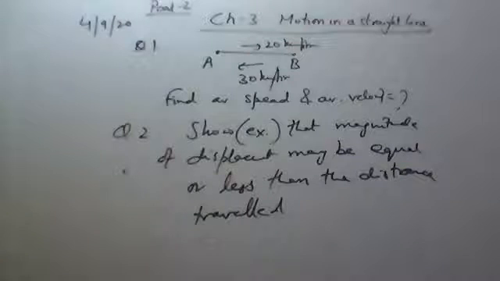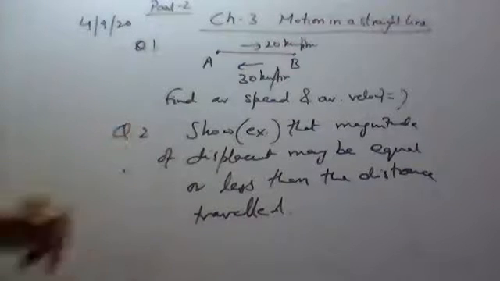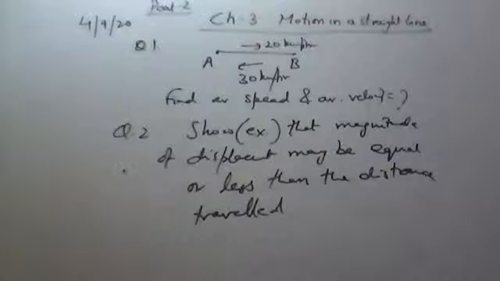By giving an example, you have to show that the magnitude of the displacement may be equal or less than the distance traveled.